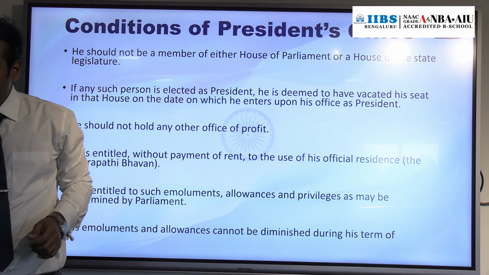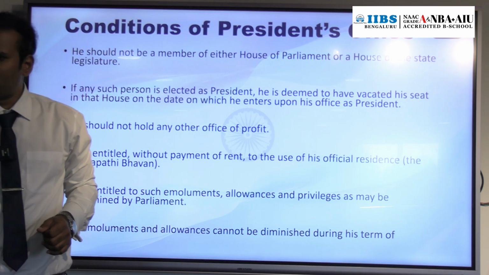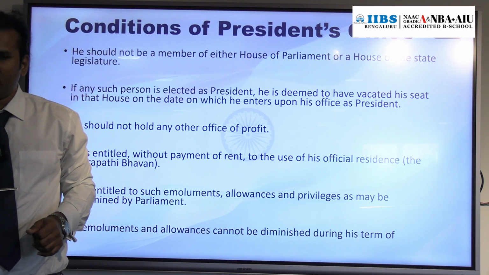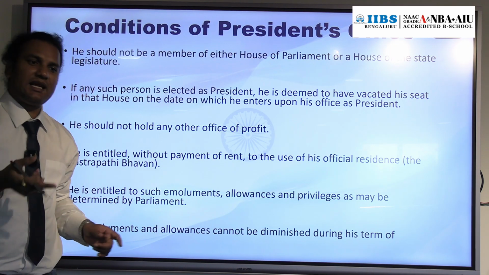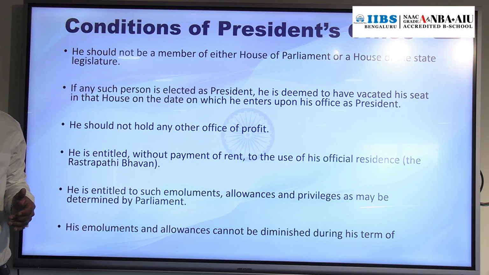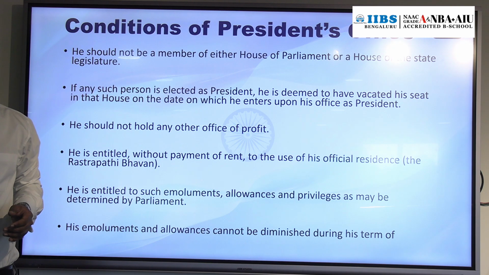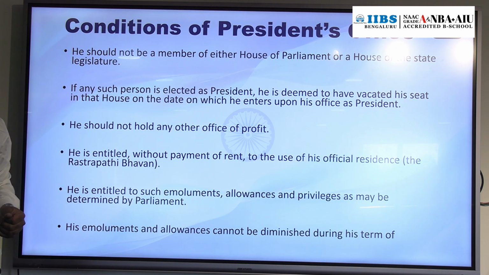If any MP, either a member of Lok Sabha or a member of Rajya Sabha, is elected as the President of India, no problem. Before entering into the office of President, that person has to resign from the post of MP. If he does not resign, his President post will go. Obviously, he will resign. That is a prestigious post.